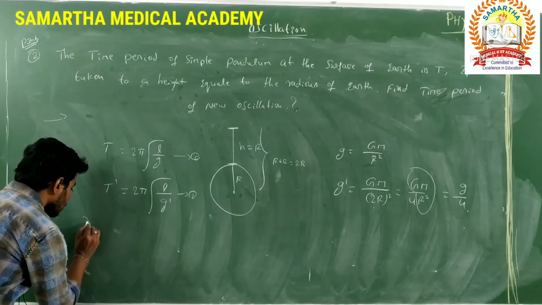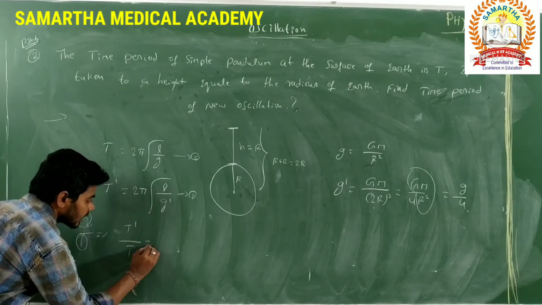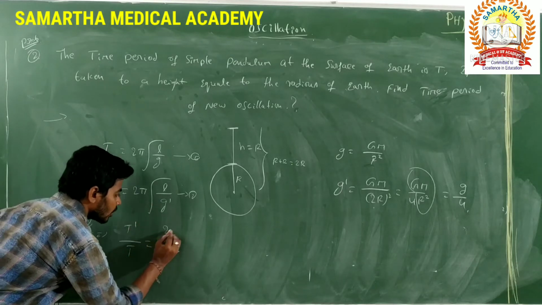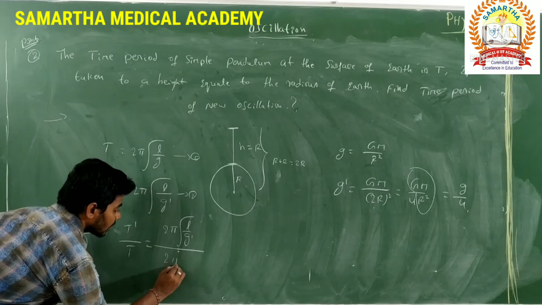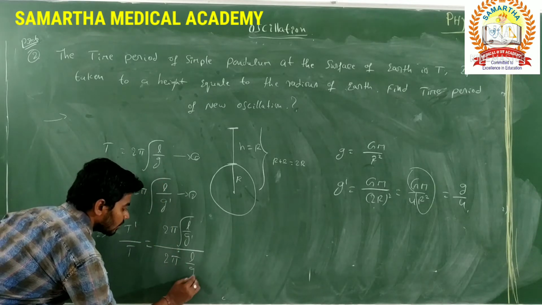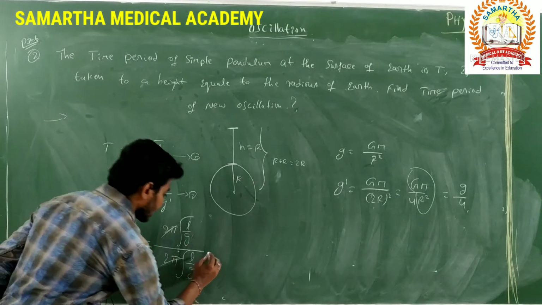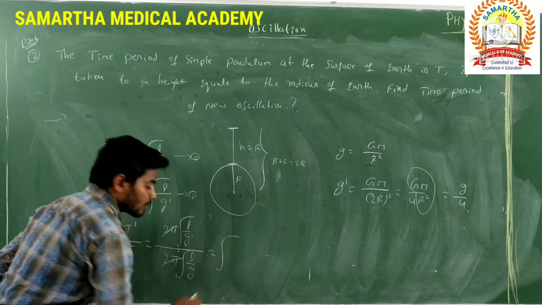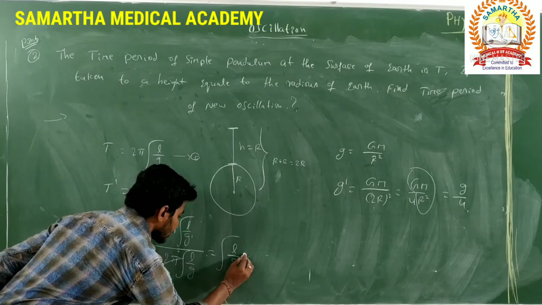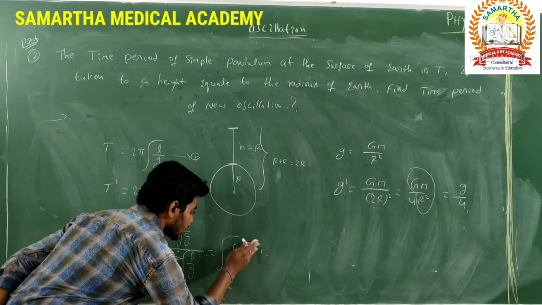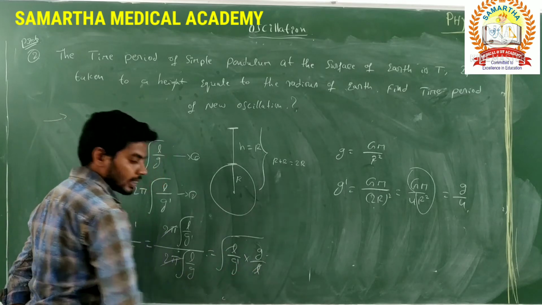We have to find the time period at a certain height. That's why take the ratio 2 by 1, then T dash by T is equal to 2 pi square root of L by g dash divided by 2 pi square root of L by g. 2 pi gets cancelled. All the terms are in the square root, then L by g dash into g by L. L and L get cancelled.